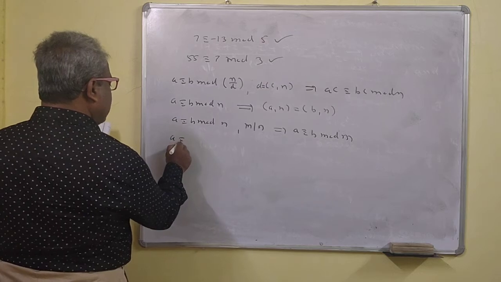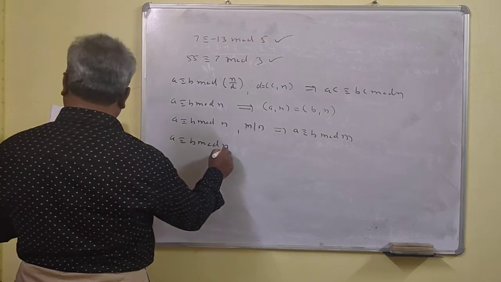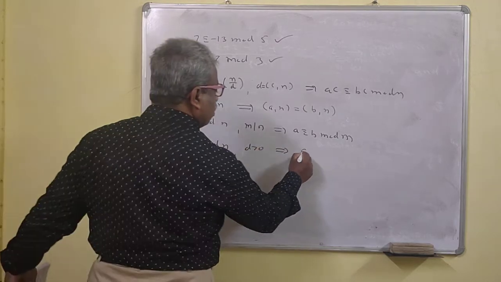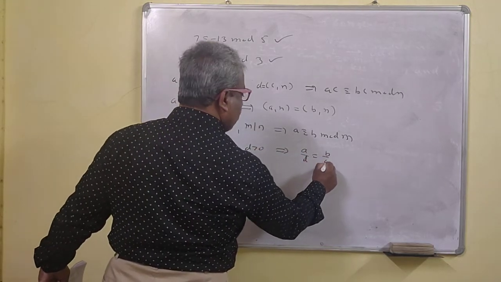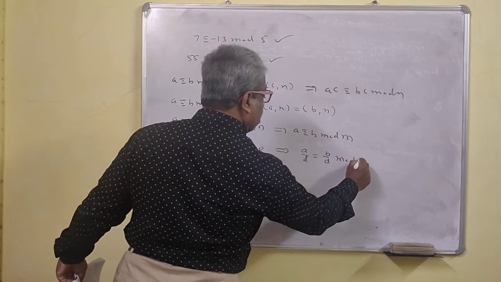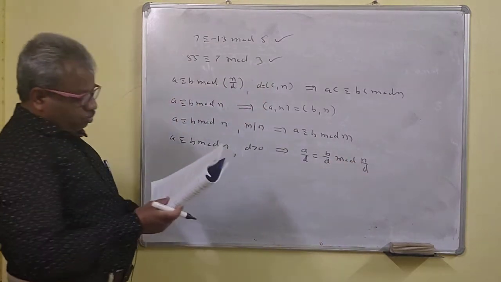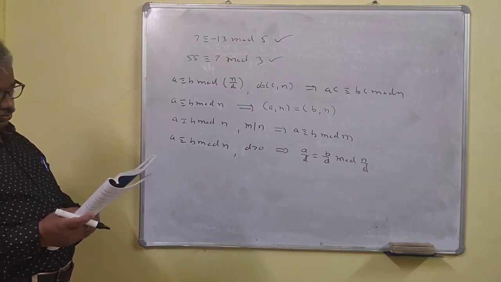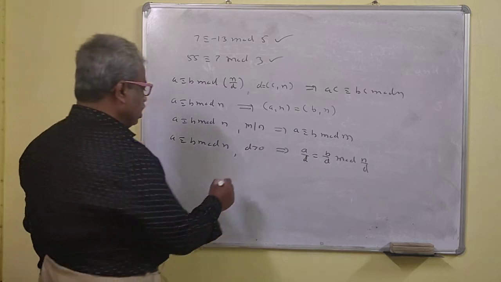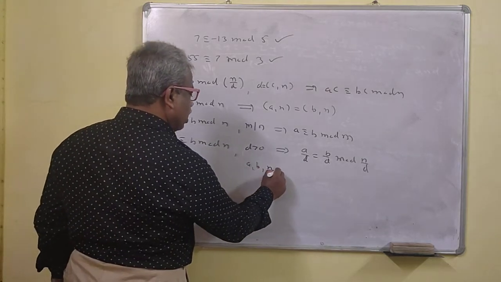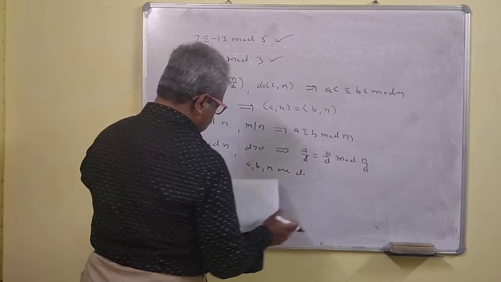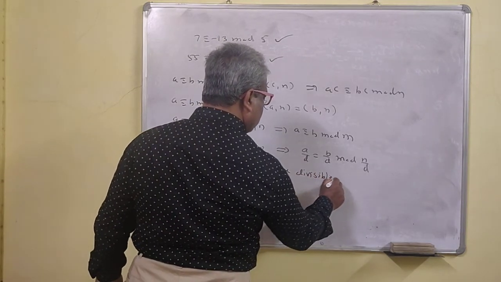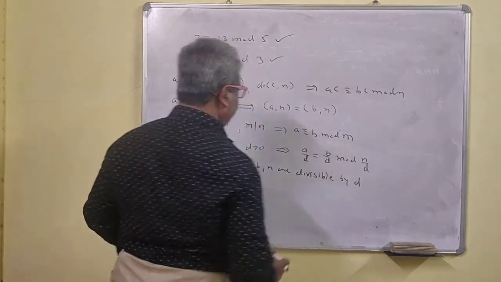Also, if a is congruent to b modulo n and d is greater than 0, then a upon d is congruent to b upon d modulo n upon d, where a, b, n are divisible by d.